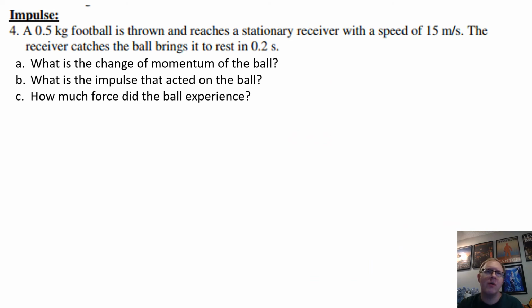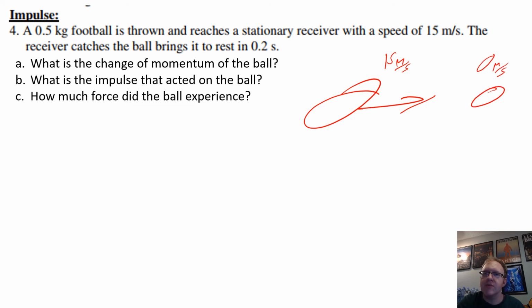An example problem here: you have a football that is thrown. So we've got a football here. It's thrown, and it's traveling with a speed of 15 meters per second, and then it is going to stop. So it's going to come here, and then it's going to have 0 meters per second velocity. What is the change in momentum of the football? What is the impulse acted on it? And how much force did it experience? So go ahead and try that and then hit play when you have the answer. Give you a couple seconds to pause.